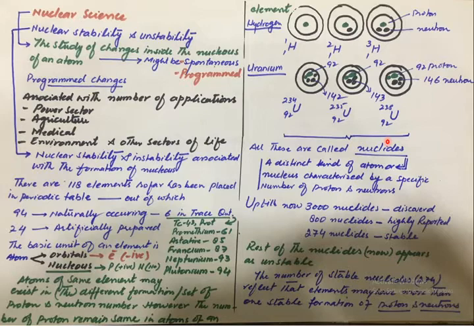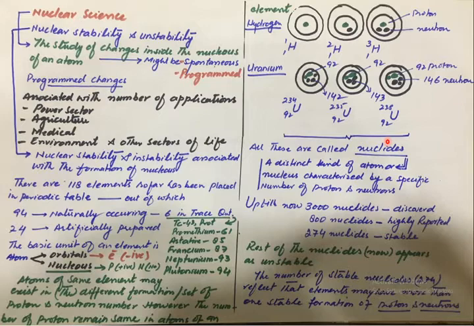So these are in very trace quantity, but the rest, 88 elements, which are naturally occurring, exist in heavy quantity and make up the main earth crust.